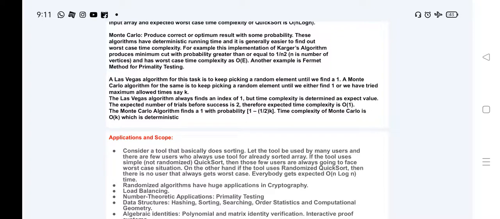The expected number of trials before success is two. Therefore, the expected time complexity is O(1). The Monte Carlo algorithm finds a 1 with probability 1 minus 1/2^k. The time complexity of Monte Carlo is O(k), which is deterministic.